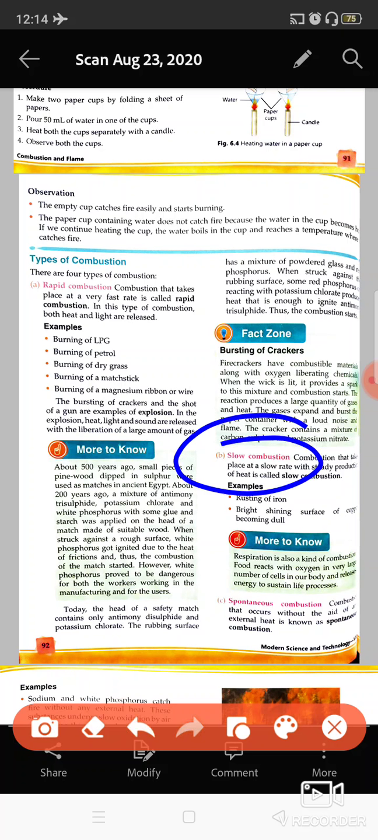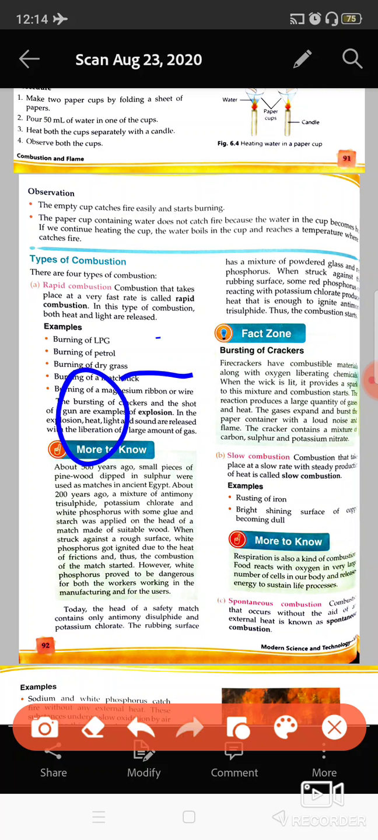Other than that, there is one which is known as slow combustion. This kind of combustion takes a lot of time. This kind of burning takes a lot of time, so that combustion is known as slow combustion. Like rusting of iron, and the surface of copper vessels becoming dull. This rusting is also a kind of combustion because it is an oxidation reaction.